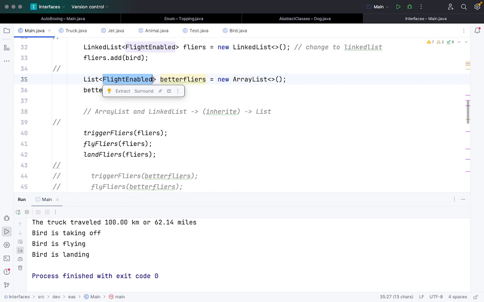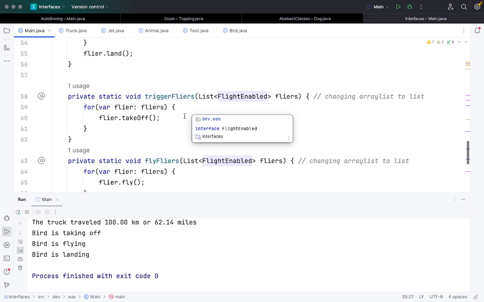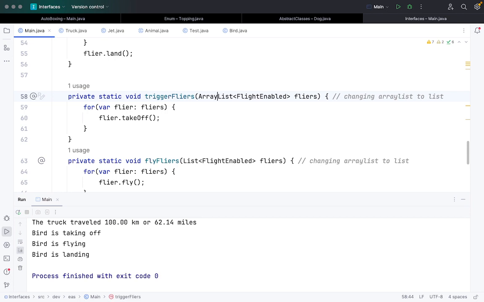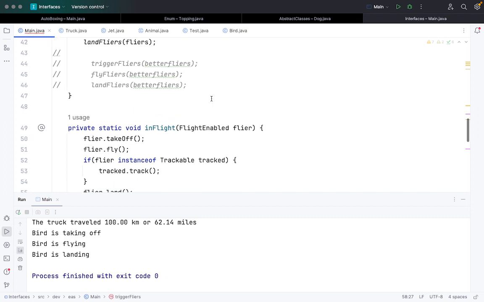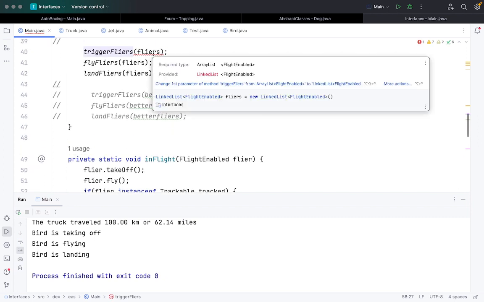But the difference I'm trying to show here is that a mismatch of values is coming. If I pass it down, instead of list, if I keep array list again, you can see that a red line is coming at line number 40, because the required type is array list and the provided is linked list. Because they are not related to each other, a mismatch is happening. But if I keep it as list, and both array list and linked list inherit from the list class, I can extract it and use it for my own needs.